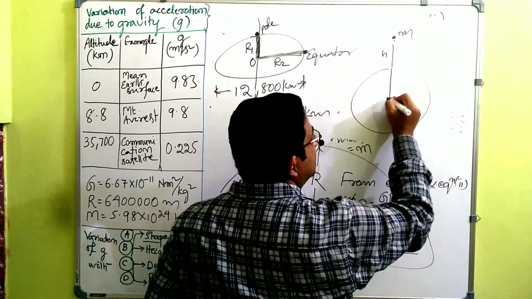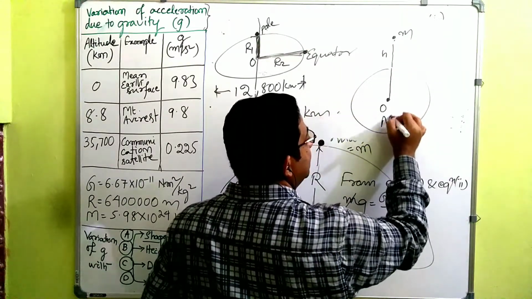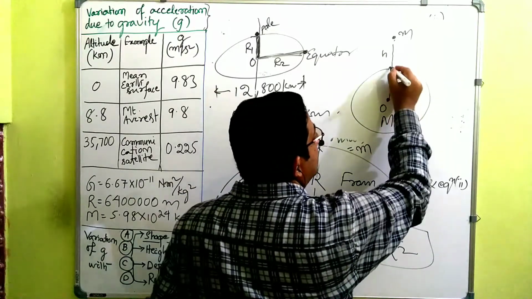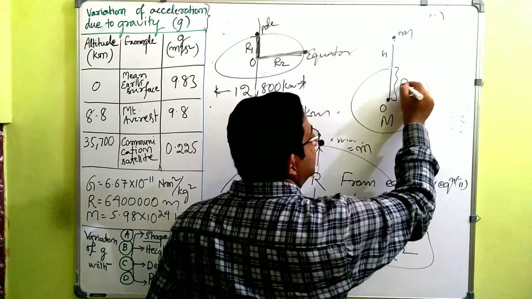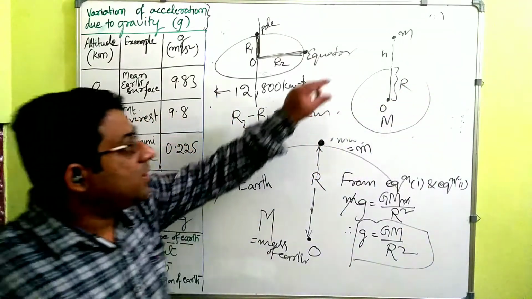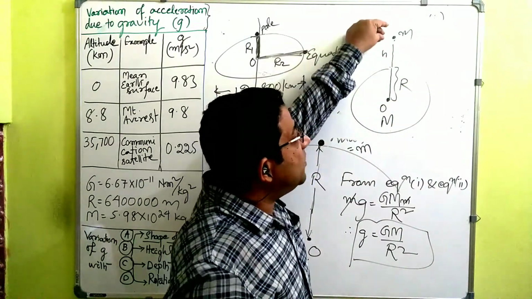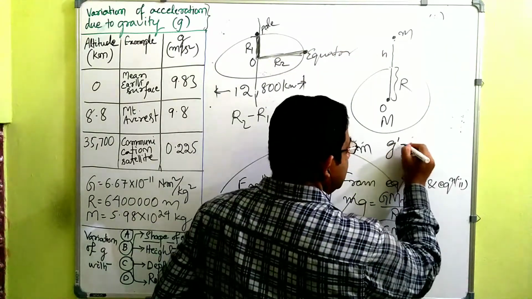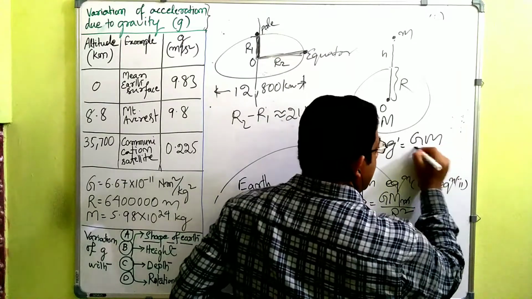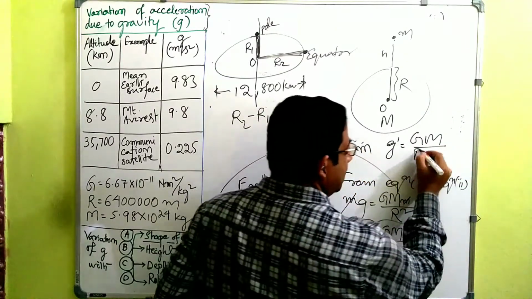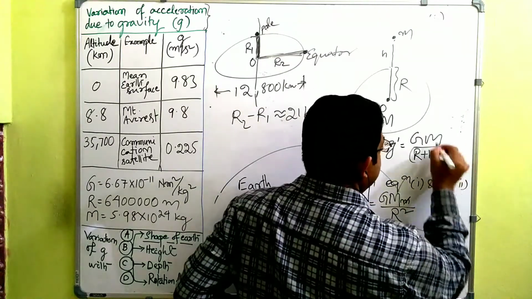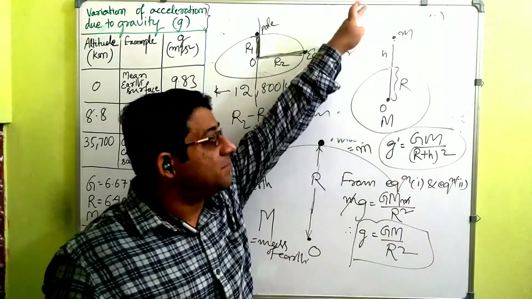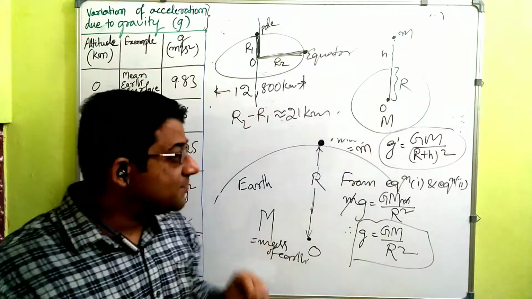Earth has mass capital M, and the radius of earth is capital R. If the small mass is at a height h from earth's surface, then what will be the new g? It is GM divided by, instead of R square, (R plus h) whole square, right? So it is not exactly R, but R plus some height. That's why g will change.